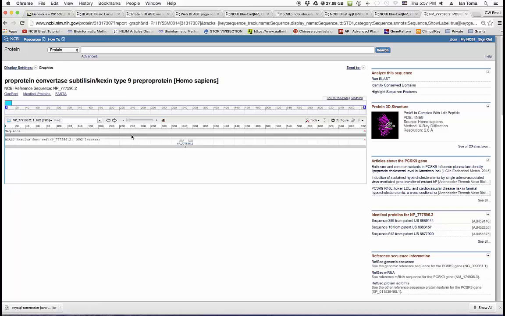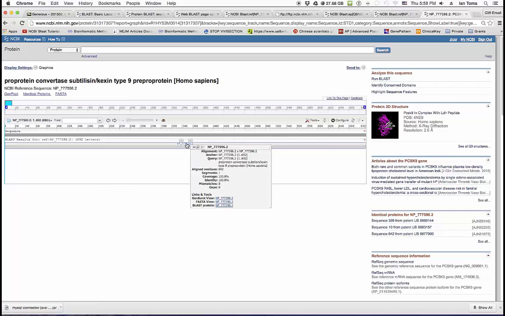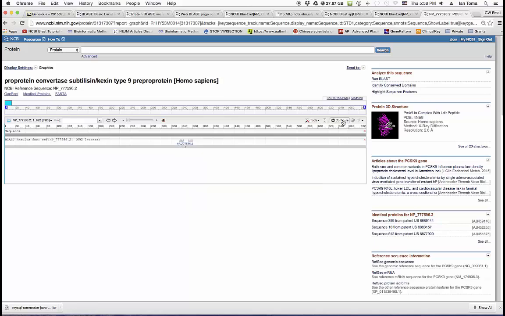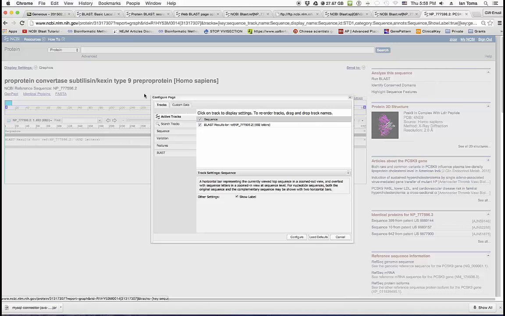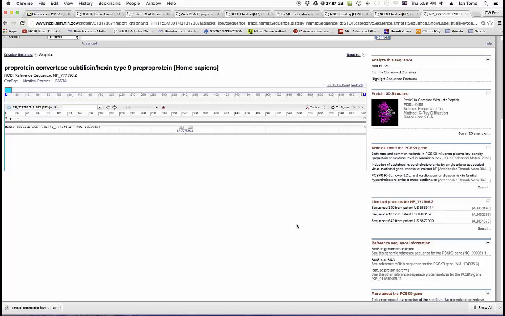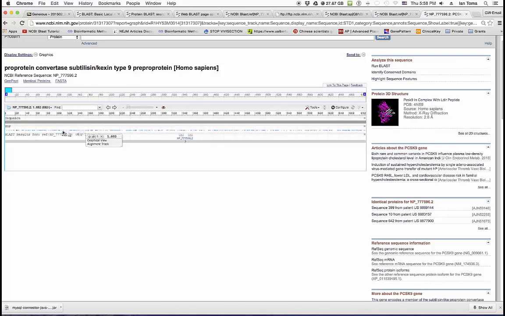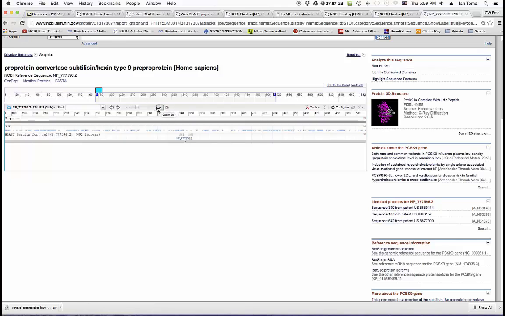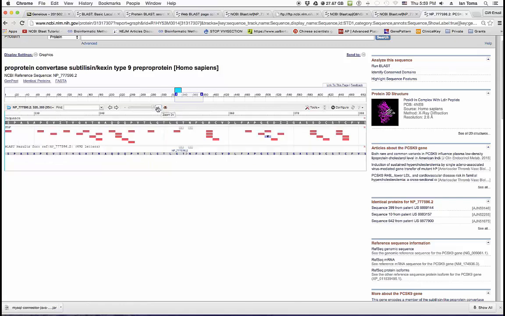This is the graphical interpretation of the protein, where it's located. That's the RefSeq accession number, and that's the chromosome on which it is located. Over here you can configure the genome browser the way you want to, selecting the tracks that you want to display, from SNP subjects and some different features. Once you click configure, it's going to change over here. I enabled only the SNPs, and you can zoom in on your gene of interest, and each of the red dots or red bars are the SNPs.